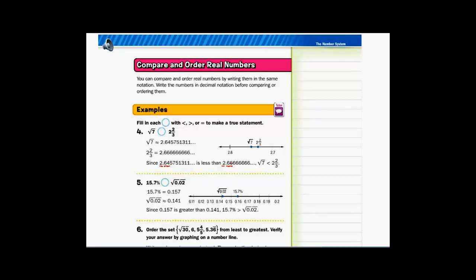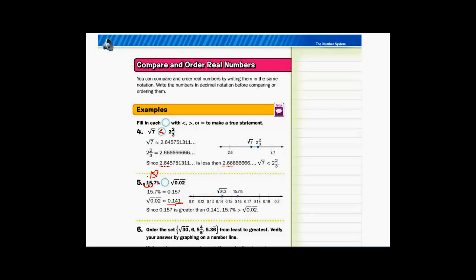So once you get one that's different, you can stop. 4 is obviously smaller than 6, so that means square root of 7 is obviously smaller than 2 2/3. All right, next one, 15.7%. So if I'm going to change this to a decimal, you can make 15.7% a decimal just by moving it back. So 0.157. If you take the square root of 0.02, it comes out as this, 0.141.